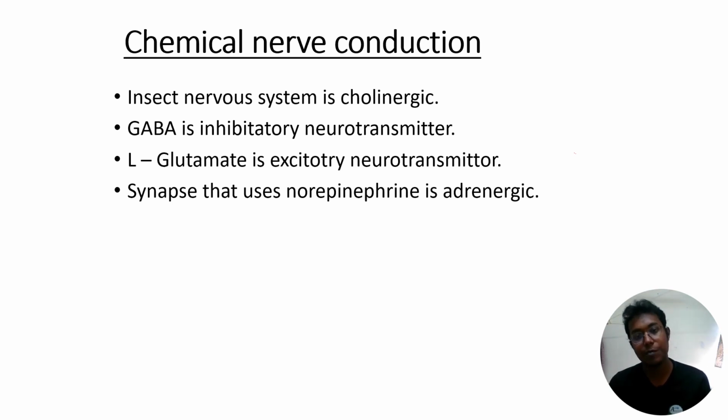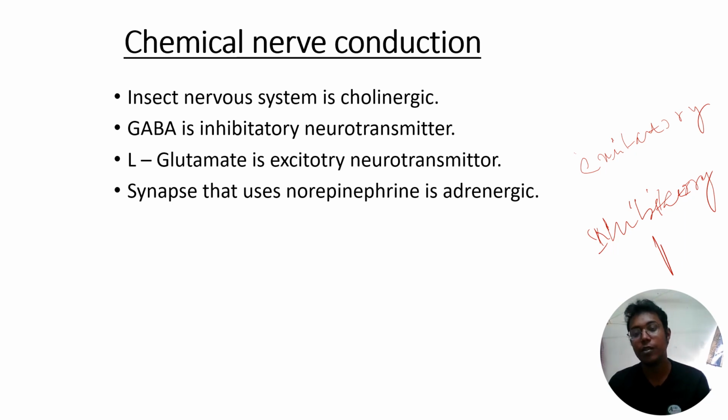There are two types of neurotransmitter: one is excitatory, another is inhibitory. The excitatory type helps in the smooth conduction of the nerve impulse, and the inhibitory type will stop the nerve impulse and not pass it further. So GABA is one of the inhibitory neurotransmitters, and L-glutamate is an excitatory neurotransmitter.